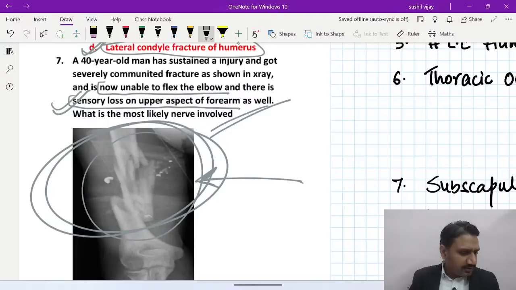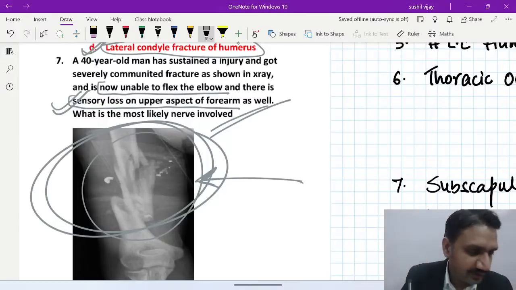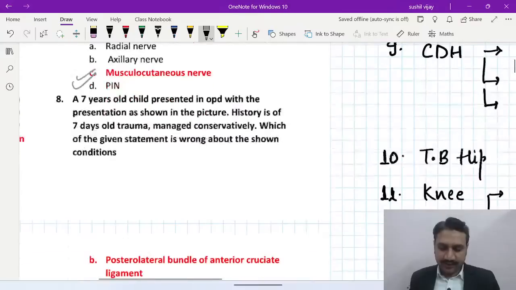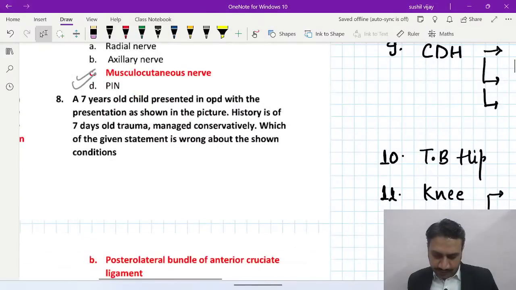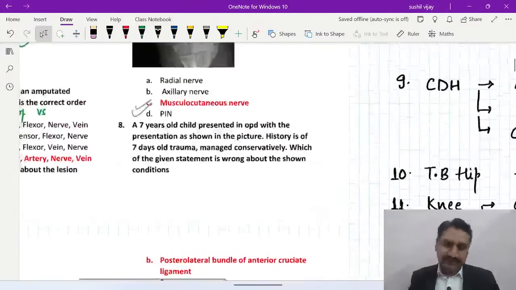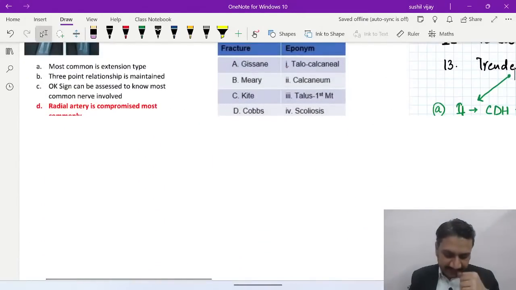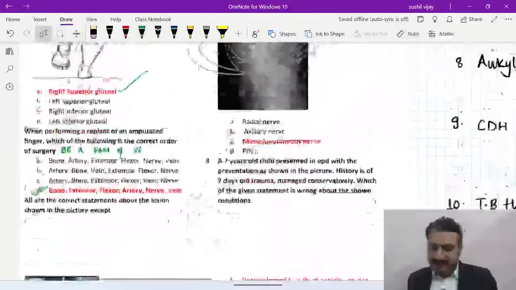Once you put an answer into the group, don't delete it. Having wrong answers here is very much acceptable. But my responsibility is that when you go to the exam, every section of orthopedics should be absolutely fantastic. So wrong here is okay, it's welcome, but you should go home with the right answer. Okay Vishal, I hope it is clear. Vishal has responded well. Anushka, I got your point, there was a little lag in the message you sent. Now let's see the next one as well, and after that we'll make the table.